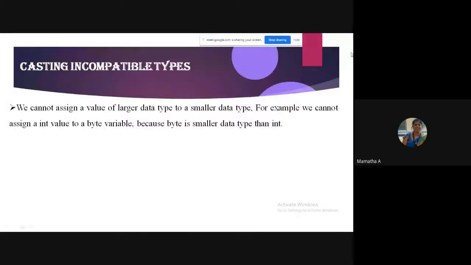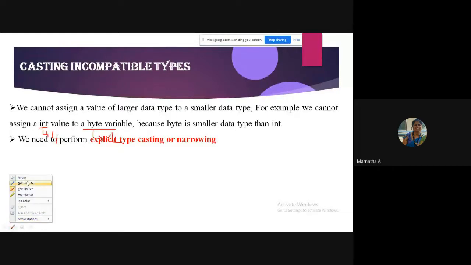I will show you the example. So it's very simple. You can see the example here. We cannot assign, sorry, an int value to a byte variable. You all know int is made up of how many bytes? 4 bytes. I cannot store it in a byte, which is made up of how many bytes, students? 1. Larger to a smaller, not possible, because byte is smaller than the data type int.